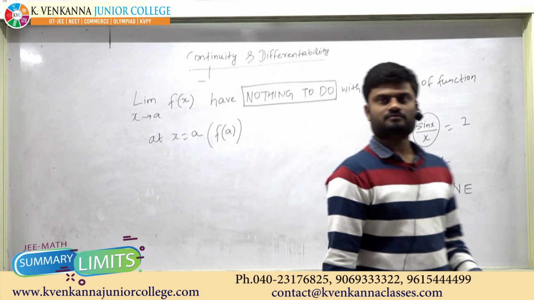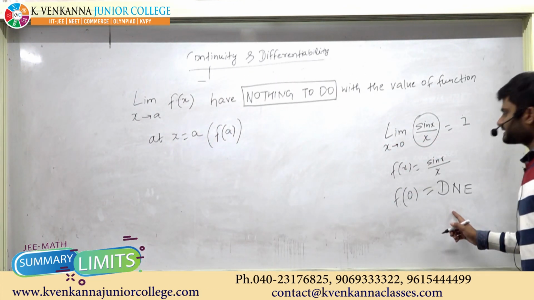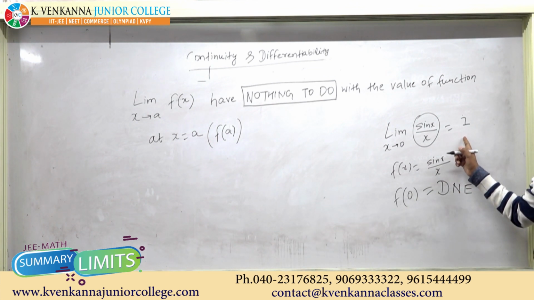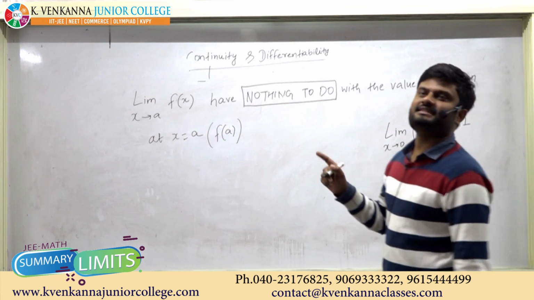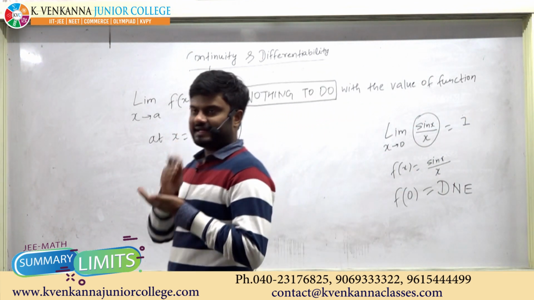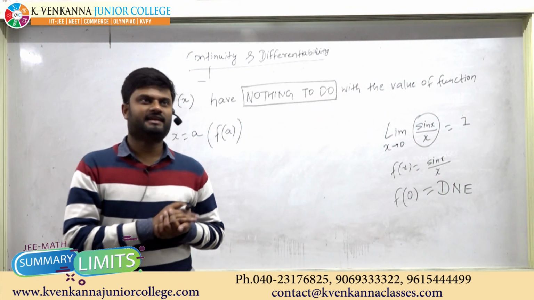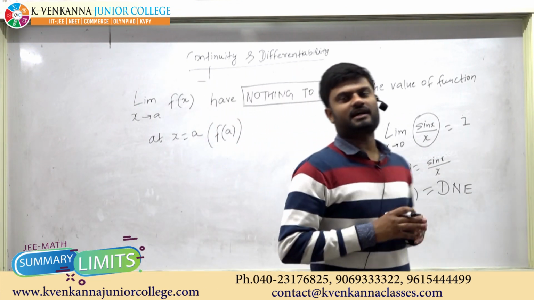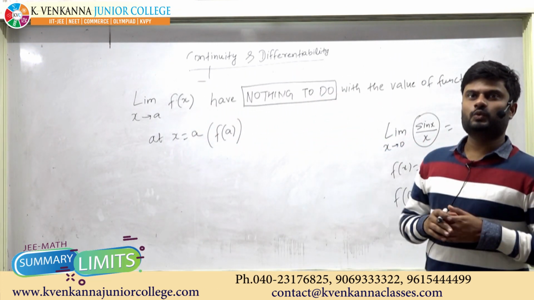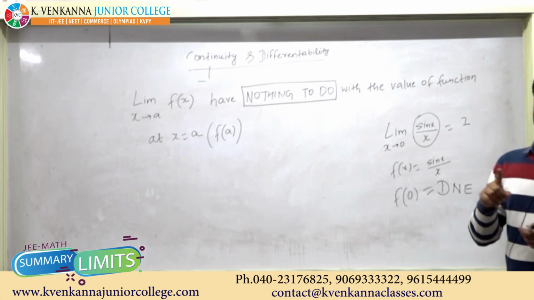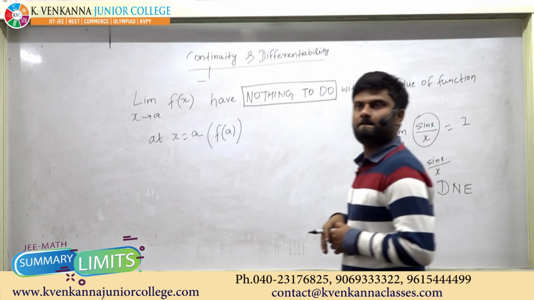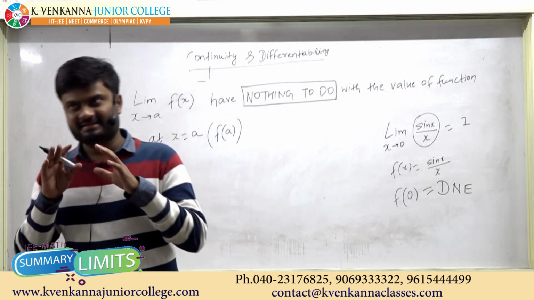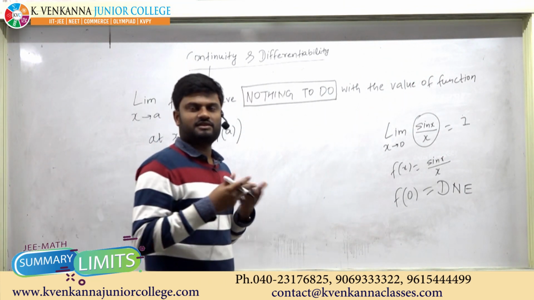Okay? f of 0 does not exist, but the limit exists. Why does the limit exist? The limit exists because both the right hand limit and the left hand limit are equal to a finite quantity, which is 1 in this case. The limit exists, but the function is not defined here.